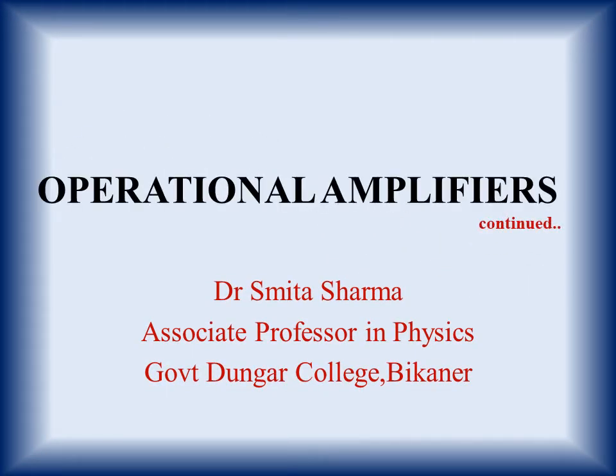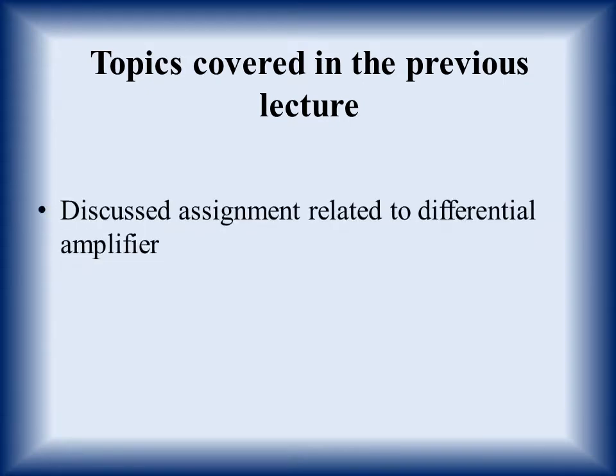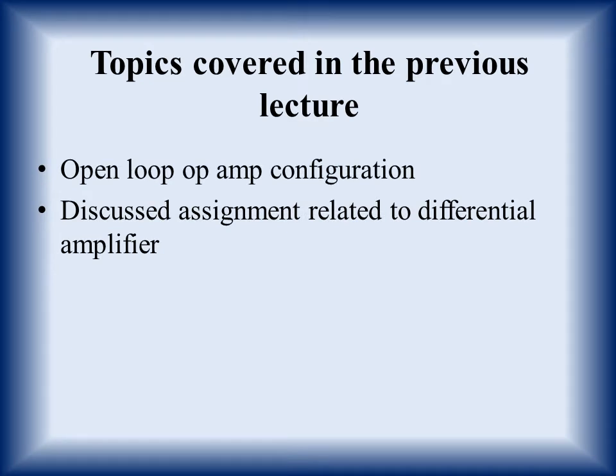In the previous two lectures, we discussed the open loop op-amp configuration, and we discussed the assignment related to the differential amplifier that was given to you. In open loop configuration, there are three types: differential, inverting and non-inverting.